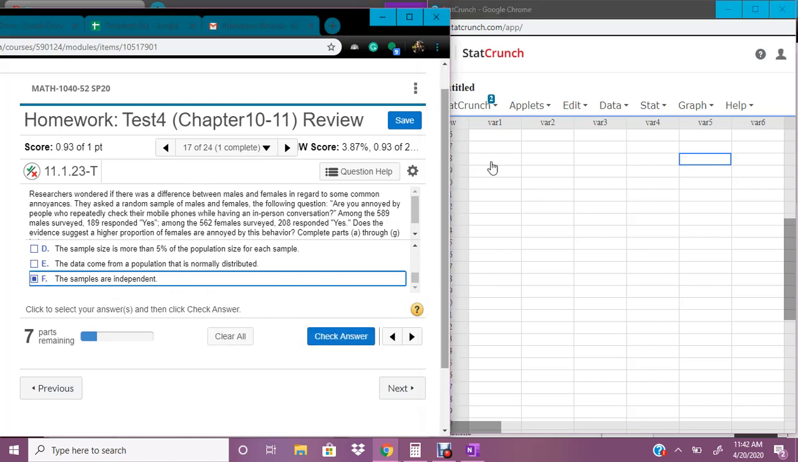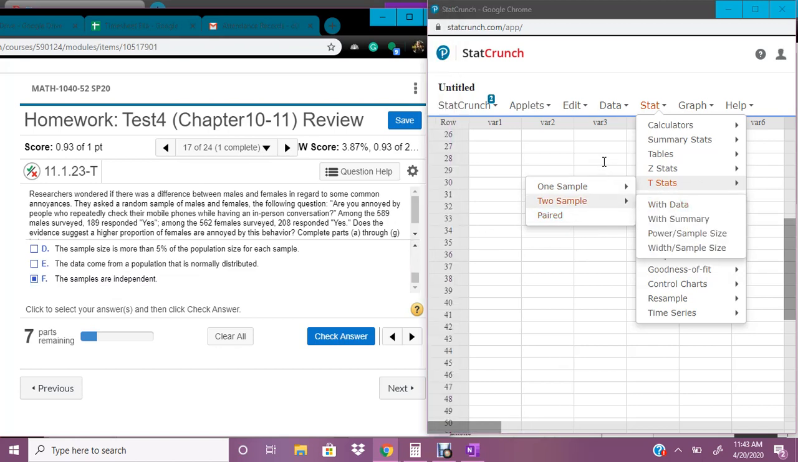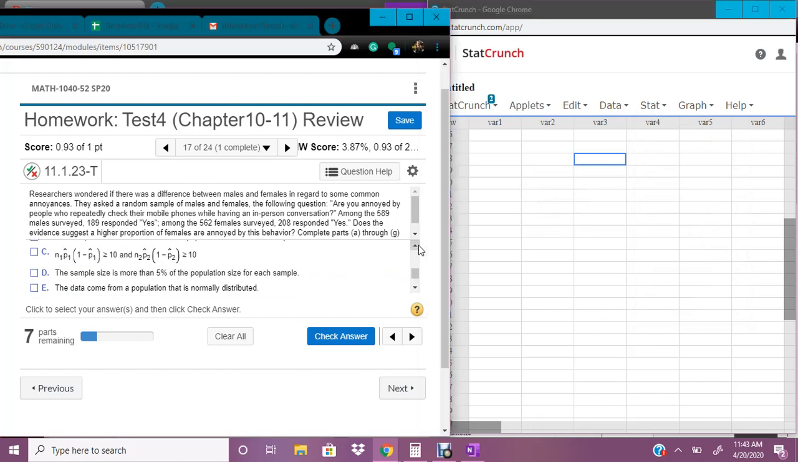Another clue for that is we are talking about proportion stats. If you notice in proportion stats in StatCrunch, there's only one sample, two sample. There's not a paired. Whereas in T-Stats, there's a paired. And when we're using the paired in T-Stats, that is when it's a dependent sample about the mean. So if we're talking about a proportion, it's going to be independent.